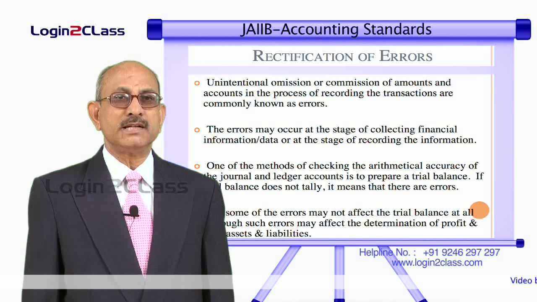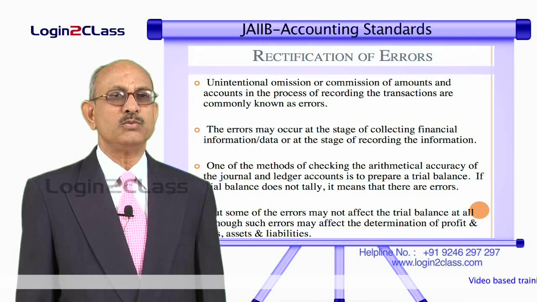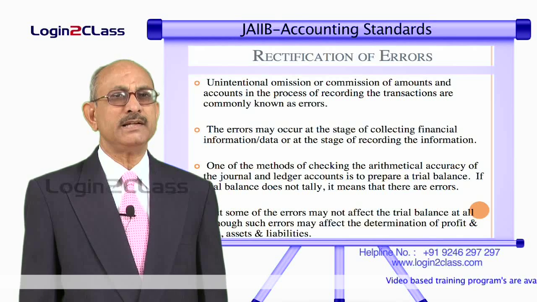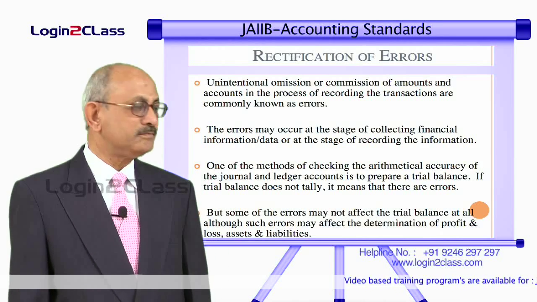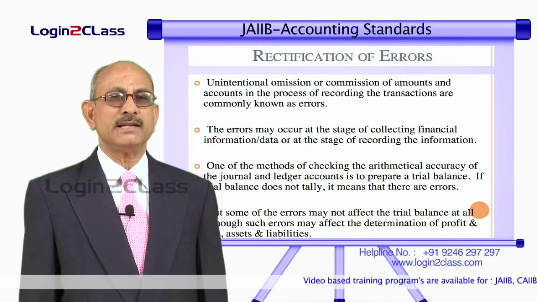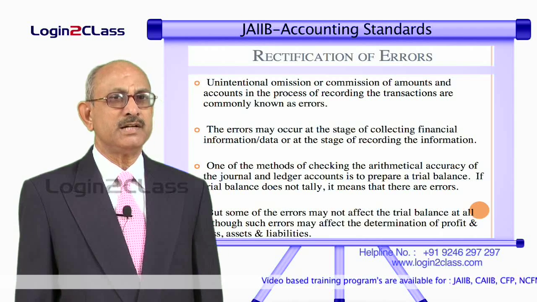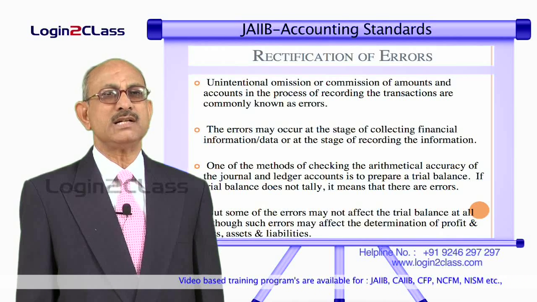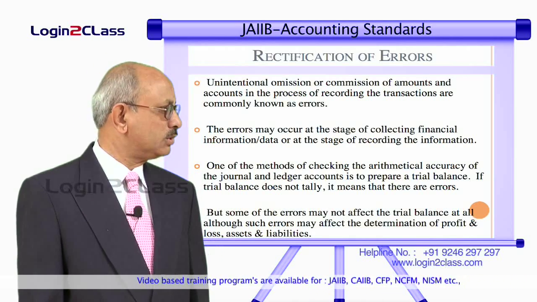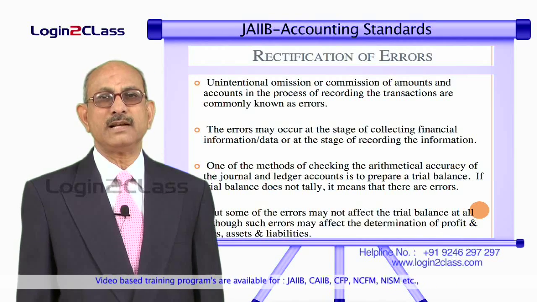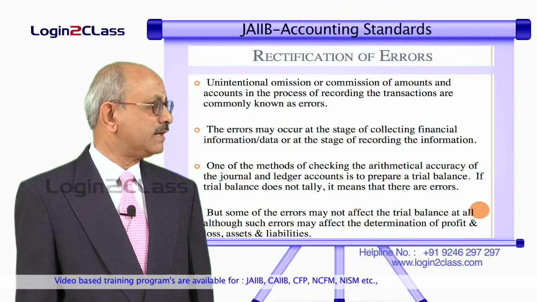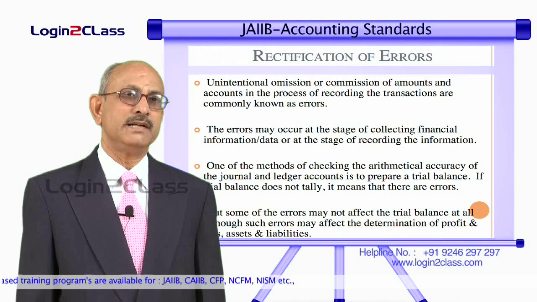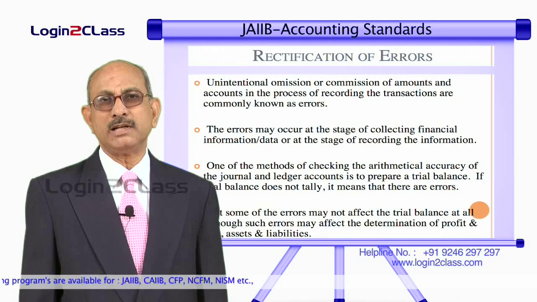The trial balance will give you an idea as to whether errors are there or not. The arithmetical accuracy of the trial balance means that there are no errors, but it does not mean that there are absolutely no errors, because certain errors cannot be detected through the trial balance. If there are compensating errors or errors of principle, then these will not affect the assets, liabilities or income and expenses. Still the trial balance will tally.